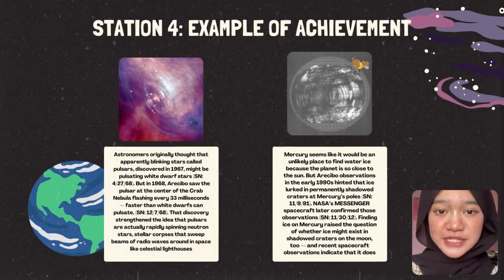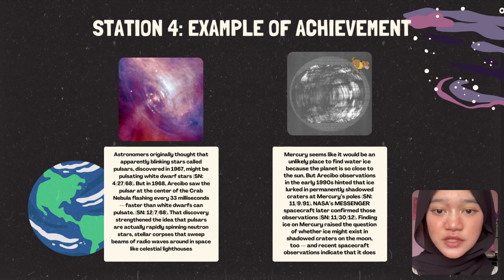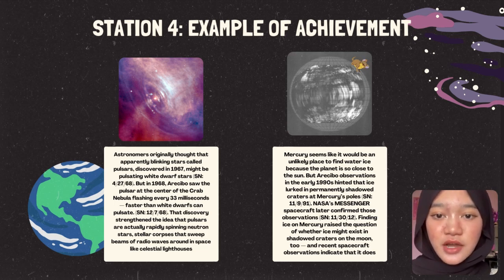This is an example achievement of radio telescopes that I found. The first one is clocking the Crab Nebula pulsar. Astronomers originally thought that a brightly blinking star called a pulsar, discovered in 1967, might be a blasting white dwarf star. But in 1968, Arecibo saw the pulsar at the center of the Crab Nebula flashing every 33 milliseconds, faster than a white dwarf can pass. That discovery started the idea that pulsars are actually rapidly spinning neutron stars, stellar corpses that sweep beams of radio waves around in space like a celestial lighthouse.